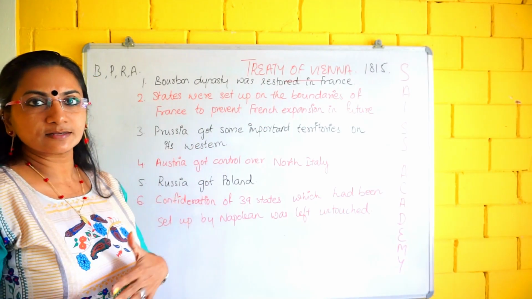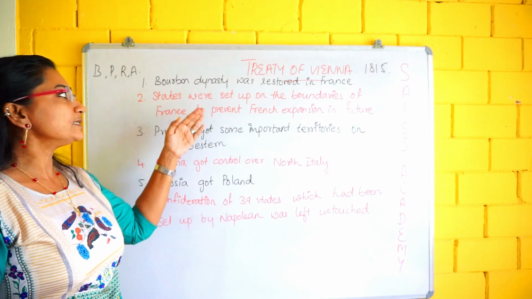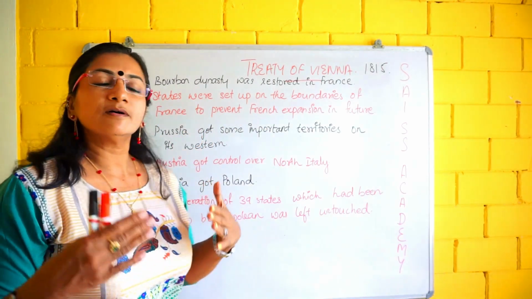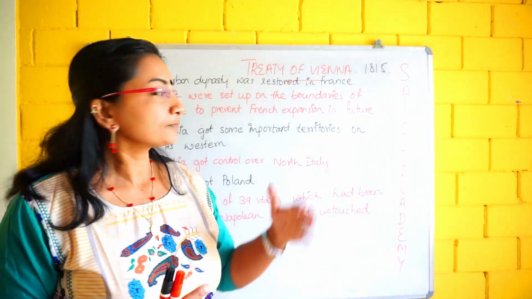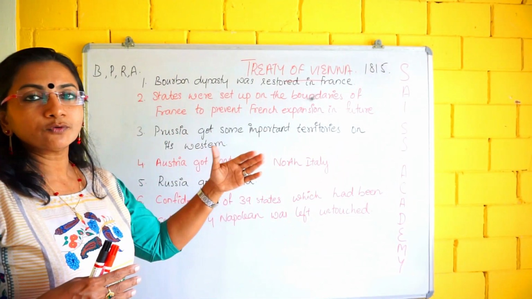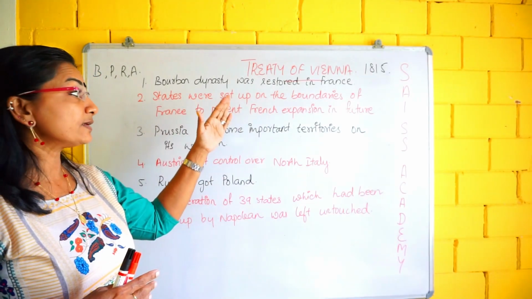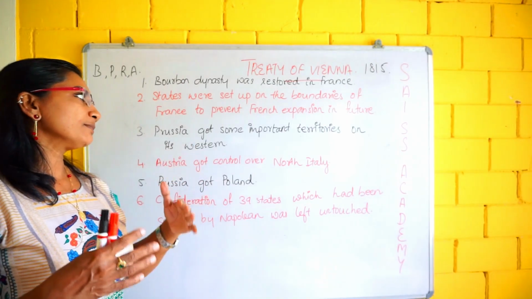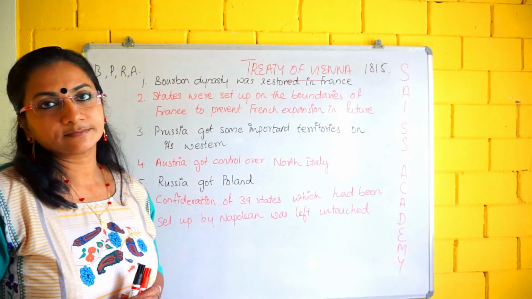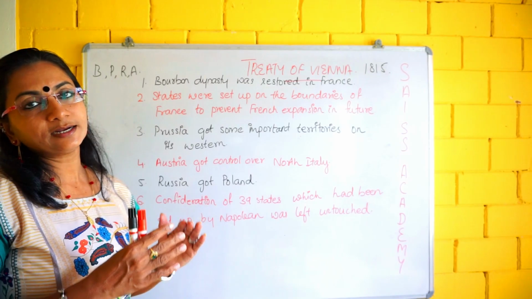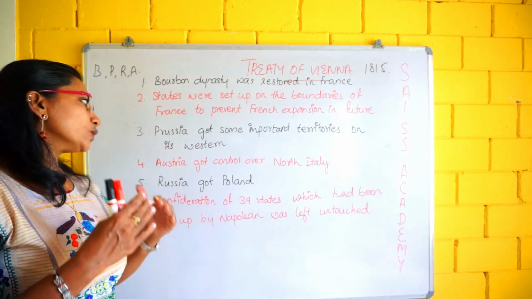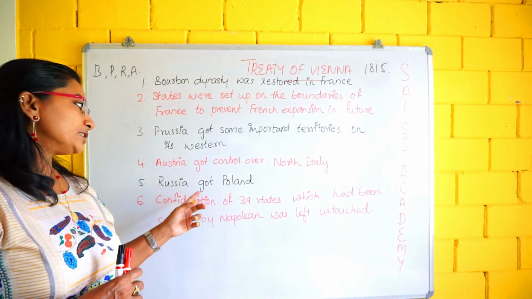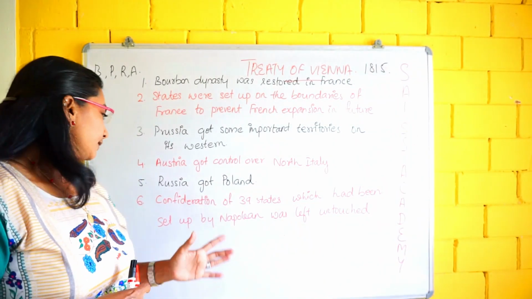Okay, by these conservatives. Second, states were set up on the boundaries of France to prevent French expansion in future. That means to avoid French expansion, states were set up on the boundaries of France. Third, Prussia got some important territories on its western side, and Austria got control over North Italy. Russia also got Poland.